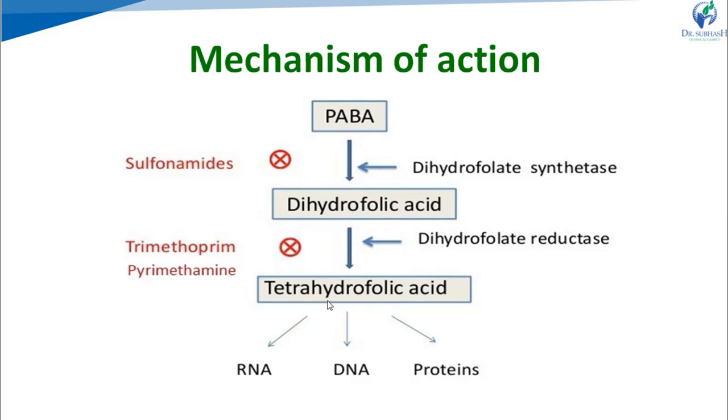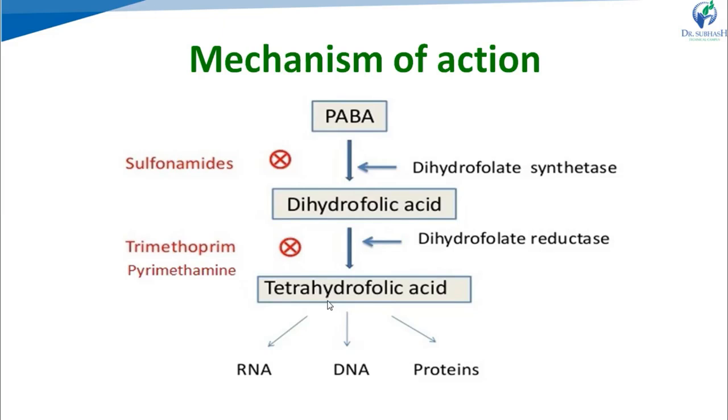So when tetrahydrofolic acid is not synthesized, the synthesis of nucleic acids, RNA, DNA, and protein is inhibited.